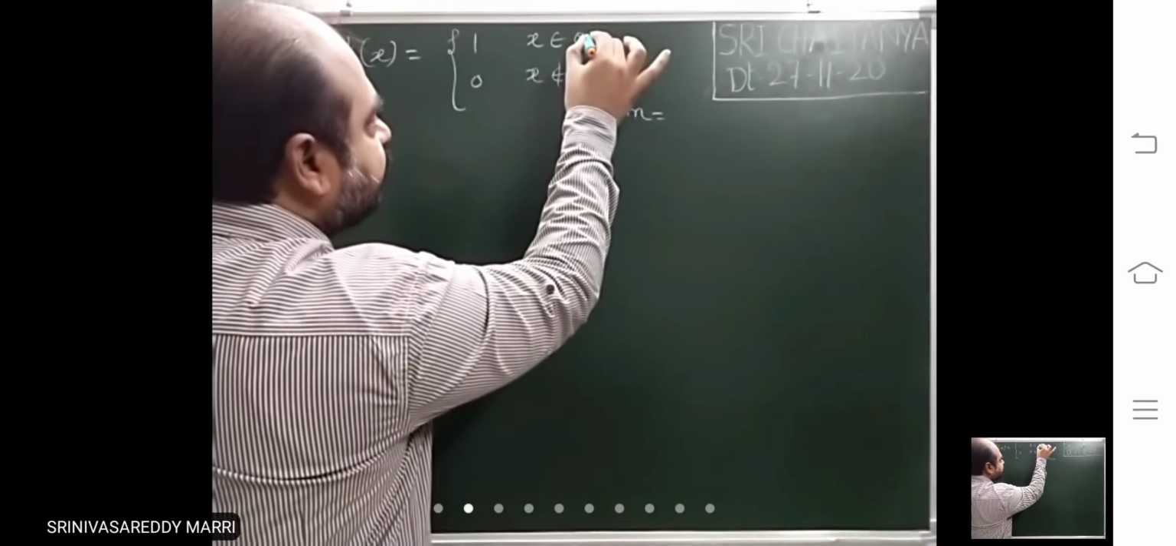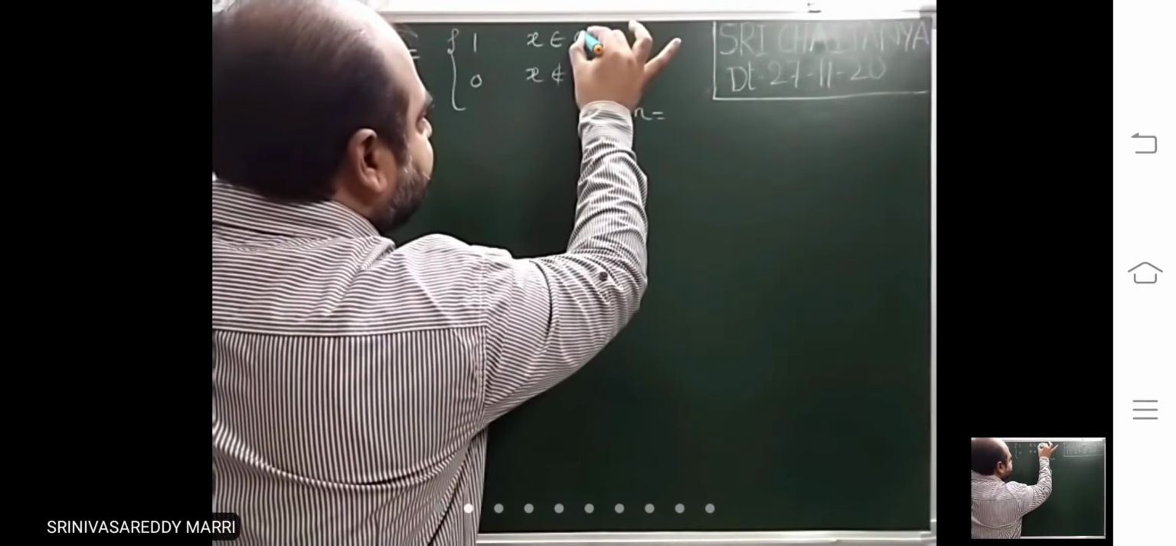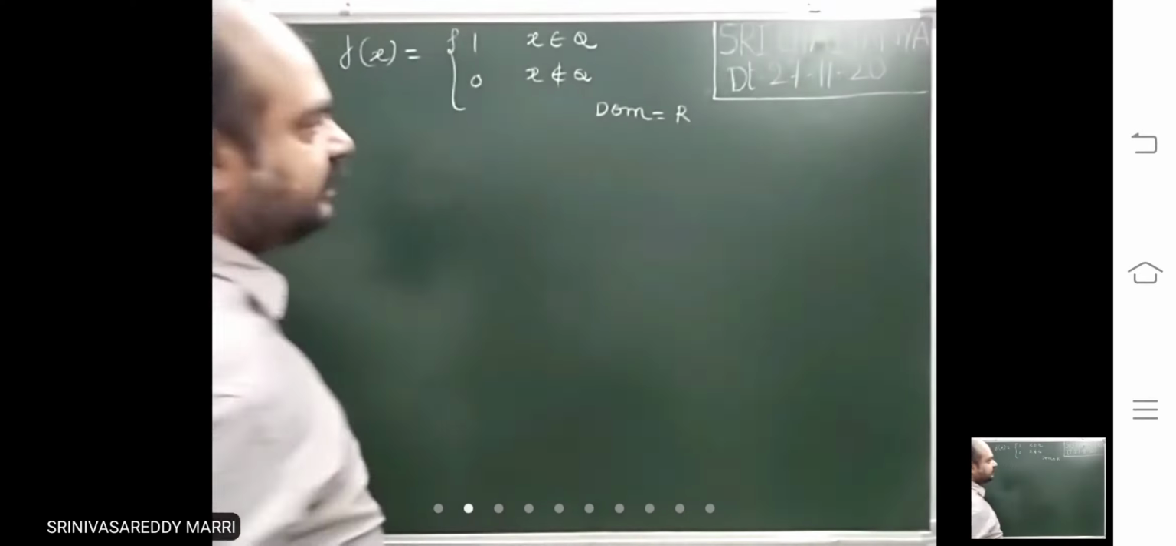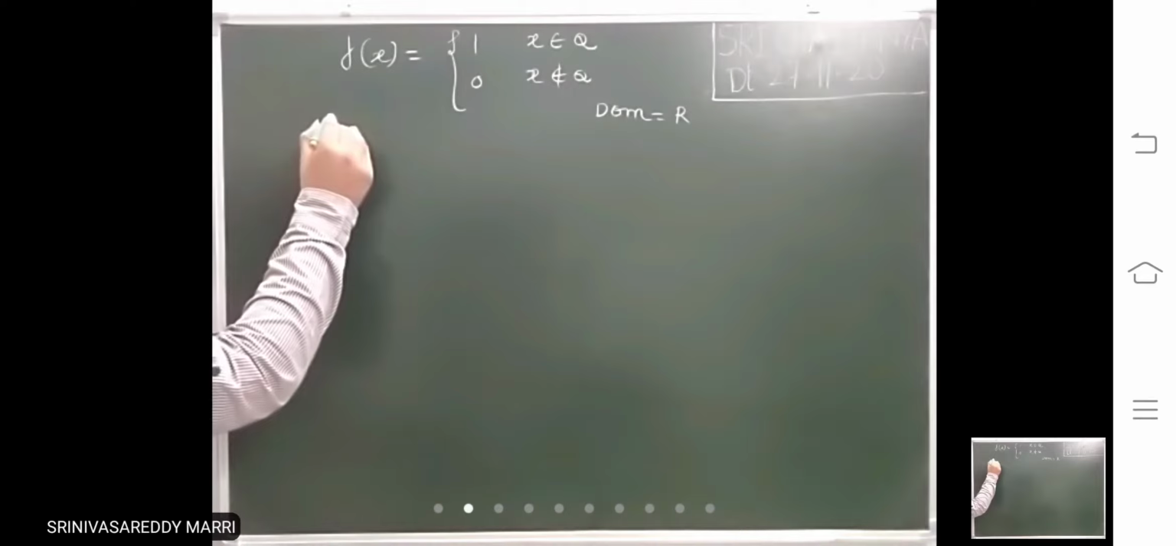It is defined for all rational numbers as 1. It is defined for all irrational numbers as 0. So it is defined for rational as well as irrational. That means the domain is R. Right?